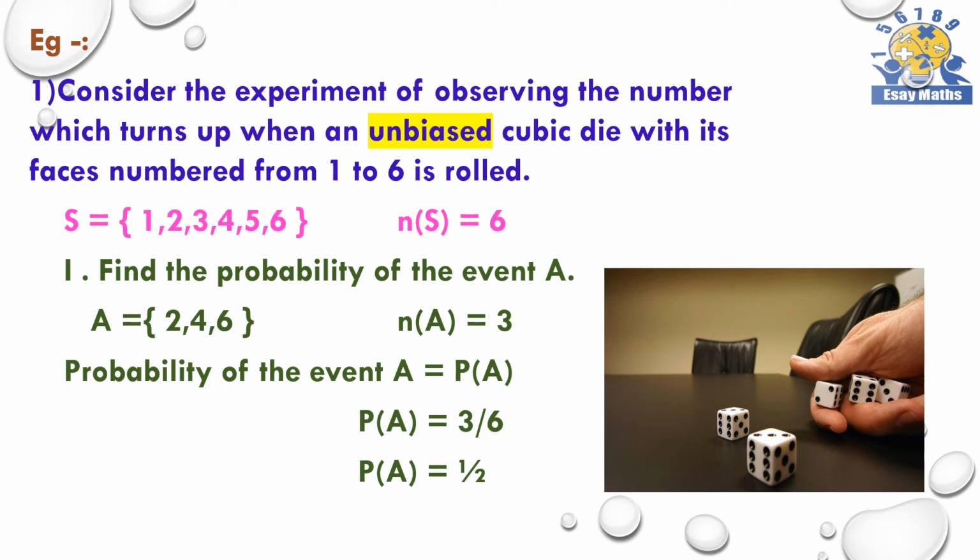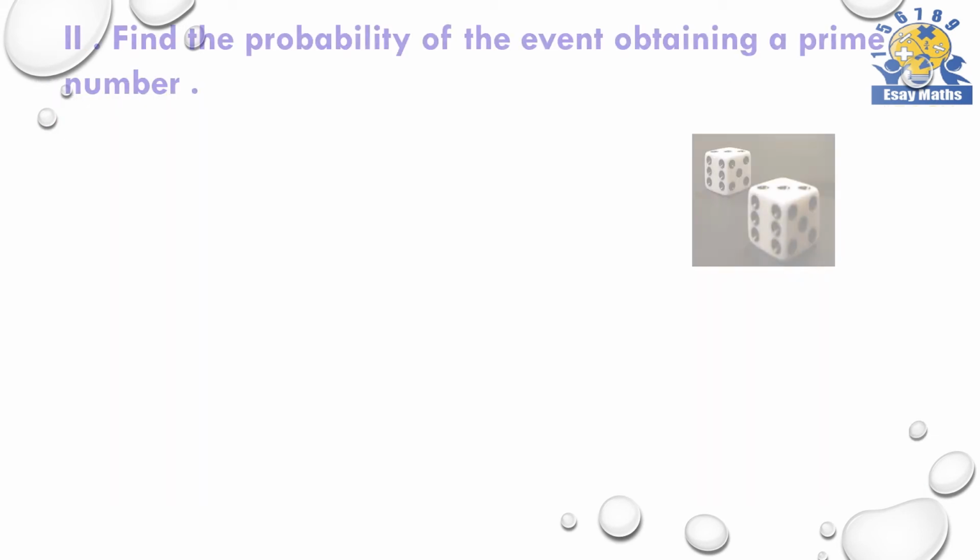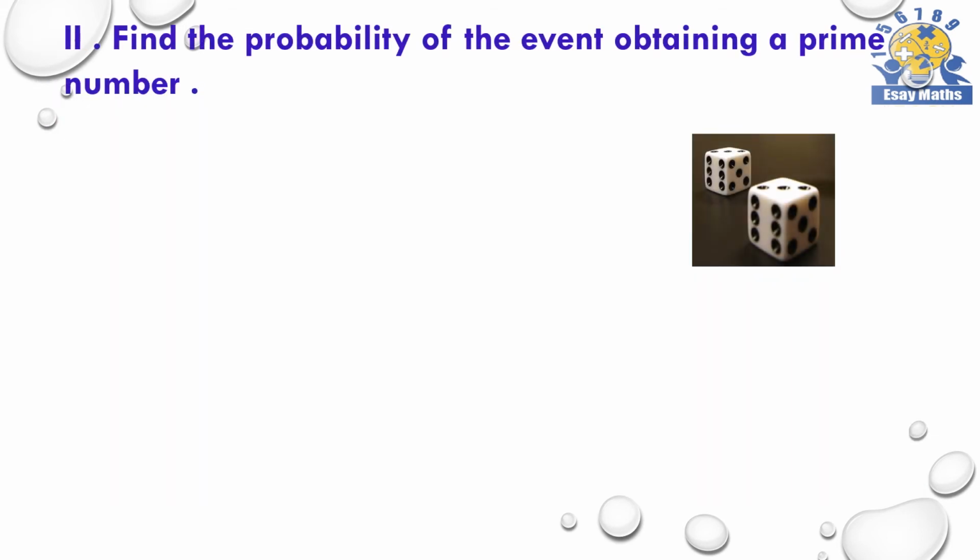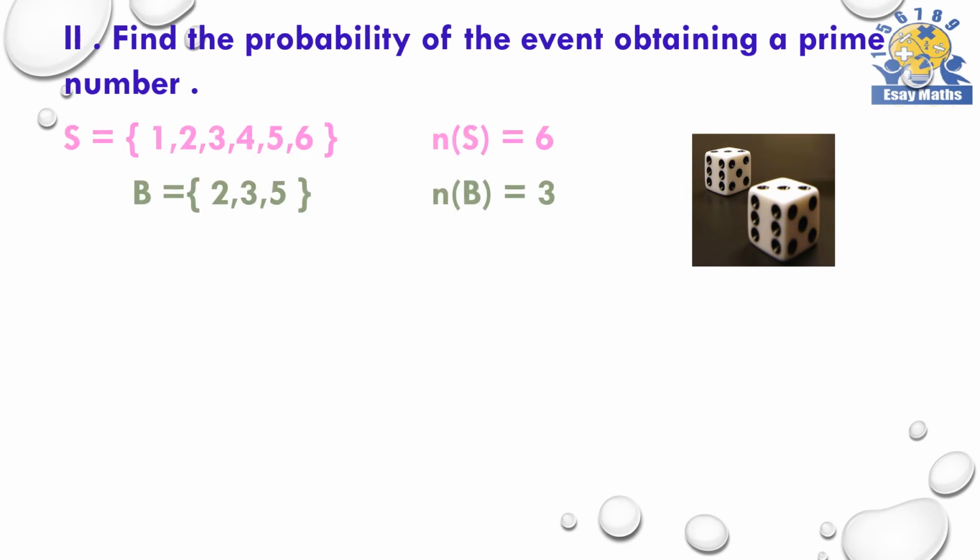So, this is not the final answer, because of why? We can simplify it further. So, we should keep the answer in the simplest form. And normally we keep the answer as a fraction. Therefore, P(A) is equal to half. Part 2, find the probability of the event obtaining a prime number. I am naming that event as B. So, what are the elements of the event B? 2, 3 and 5.